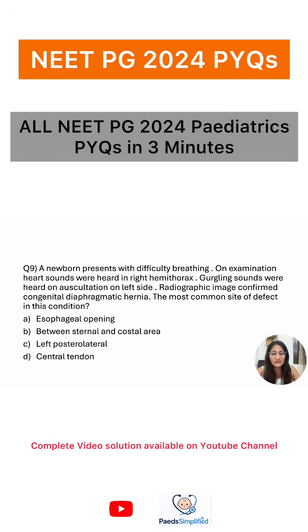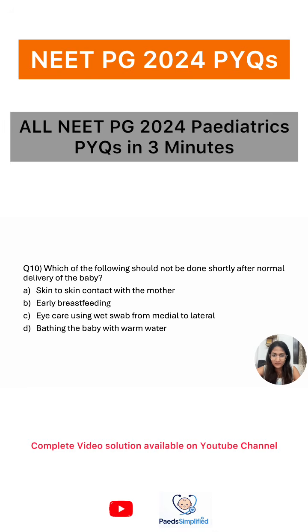A newborn presents with difficulty in breathing. On examination, heart sounds were heard in the right hemithorax. Gurgling sounds were heard on auscultation on the left side. Radiographic image confirmed congenital diaphragmatic hernia. What is the most common site of defect in this condition? Which of the following should not be done shortly after normal delivery of the baby?